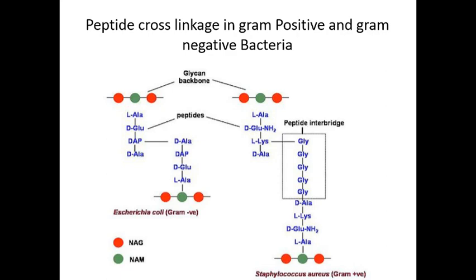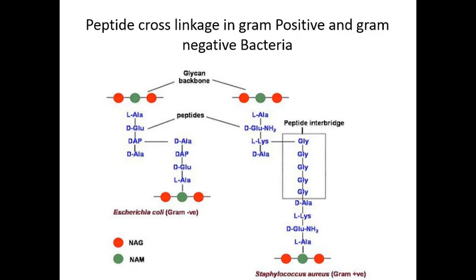So this one is the first glycan and this one is the second glycan. So the third amino acid in the first glycan is linked with the fourth amino acid of the adjacent glycan with the peptide linkage or cross linkage, okay.